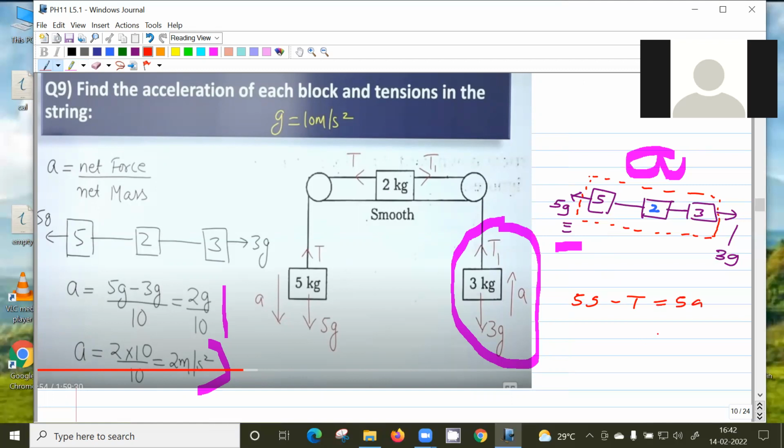5 into g minus a. So this is 8. So 40. Is that clear?